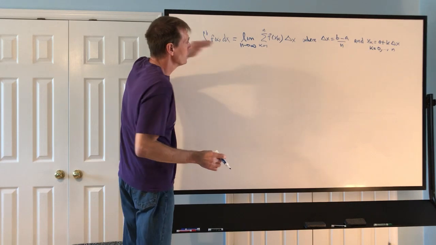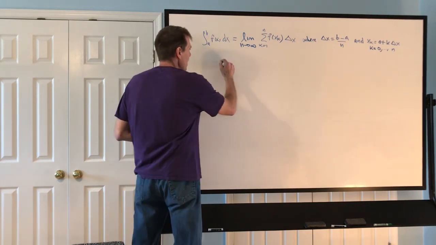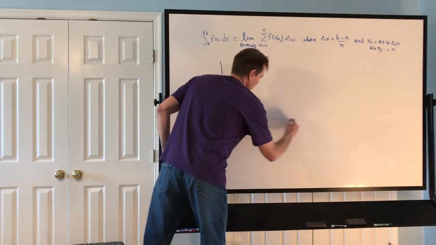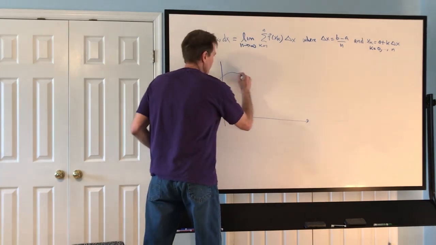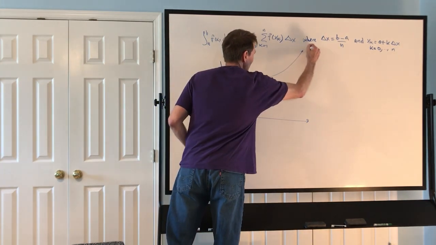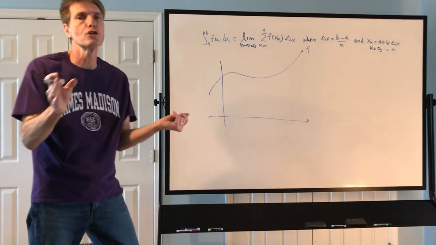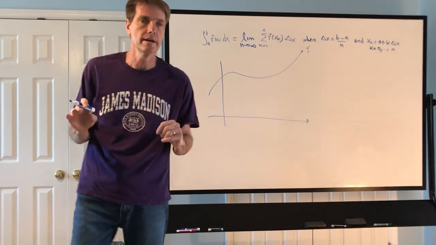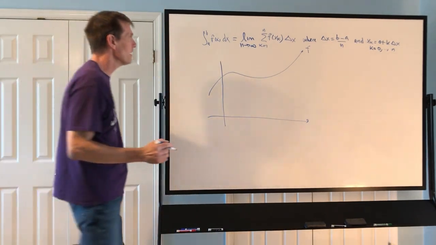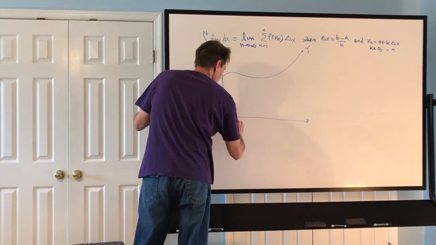Okay, so now let's try to unpackage this. What we've got is a function, so we'll just draw that. I think everybody, if I draw, you draw. We've got a function and an interval a to b.